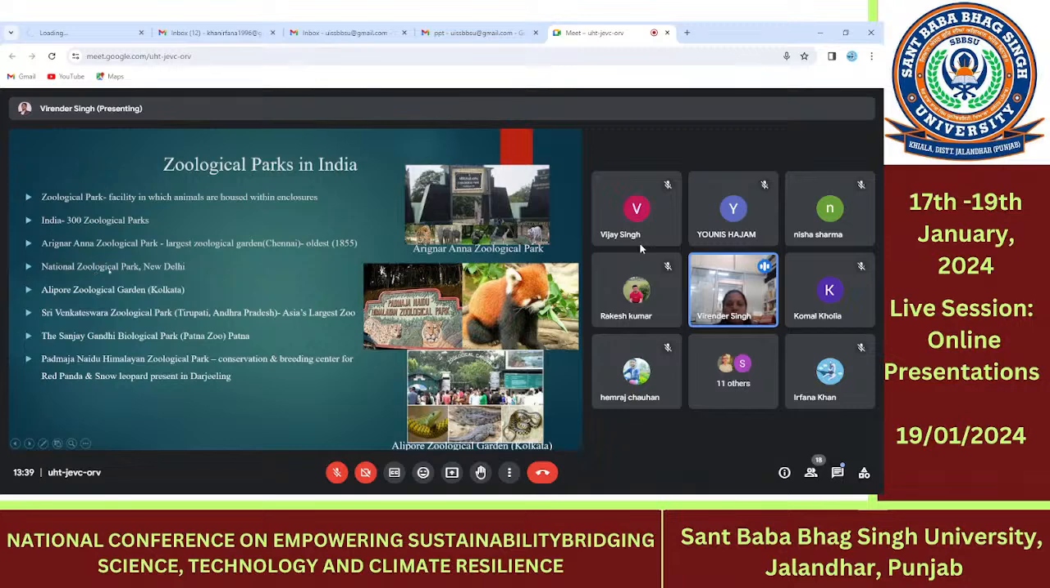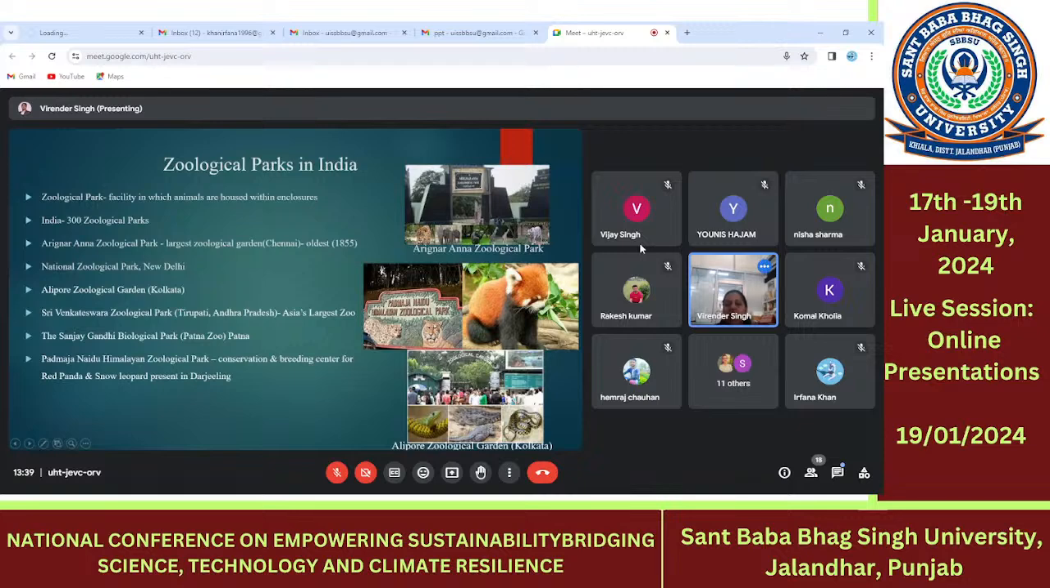Second is the National Zoological Park in New Delhi, Alipore Zoological Garden in Calcutta, and Sri Venkateswara Zoological Park in Tirupati, Andhra Pradesh, which is Asia's largest zoo. Then the Sanjay Gandhi Biological Park in Patna, and Padmaja Naidu Himalayan Zoological Park in Darjeeling, mainly for the conservation and breeding program for the red panda and snow leopard.